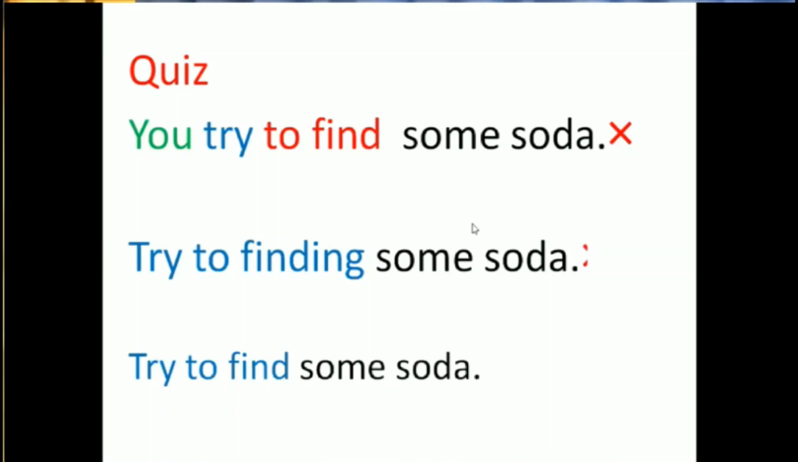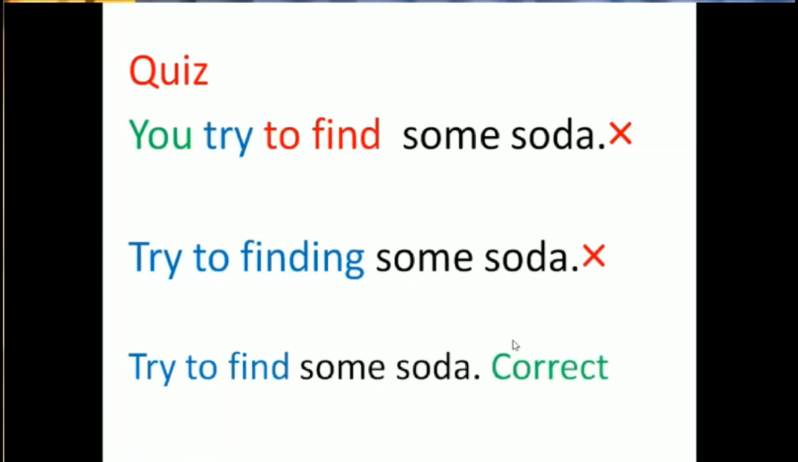Try to found in some soda. Found in present progressive. You cannot use present progressive in imperative. So this one is wrong, guys. Let's go to the third sentence. Try to found some soda. Yes, this one is imperative because it starts with the verb try. To found, infinitive. So this one is correct. Try to found some soda is a good suggestion.